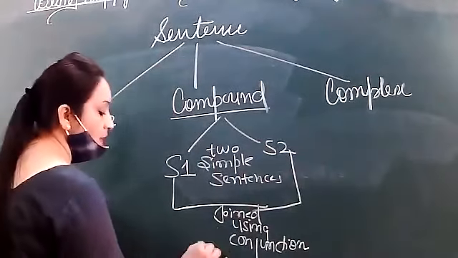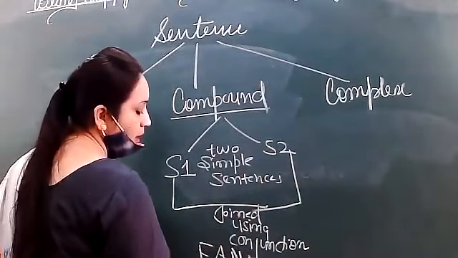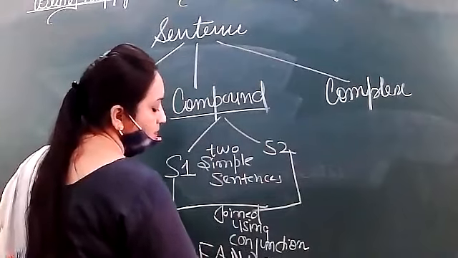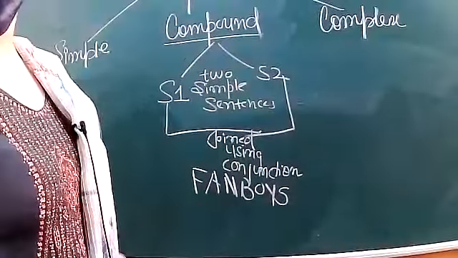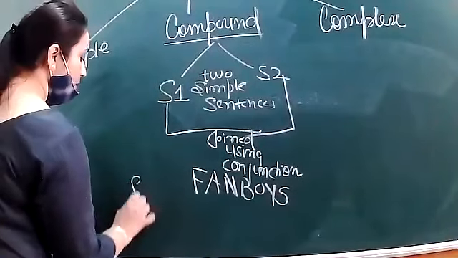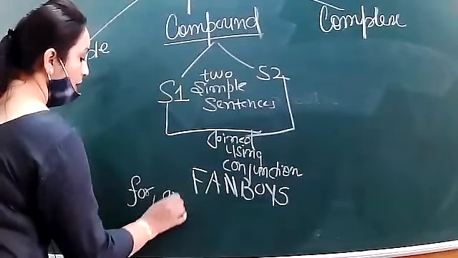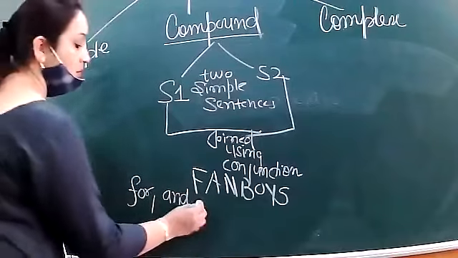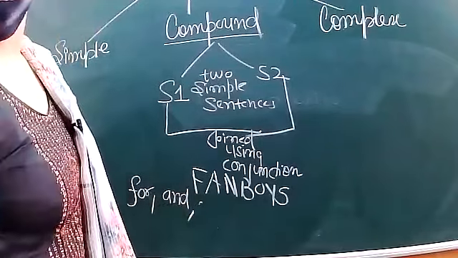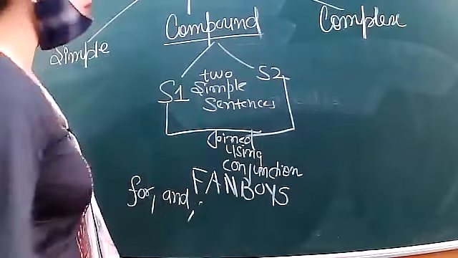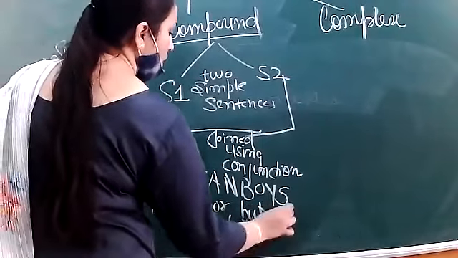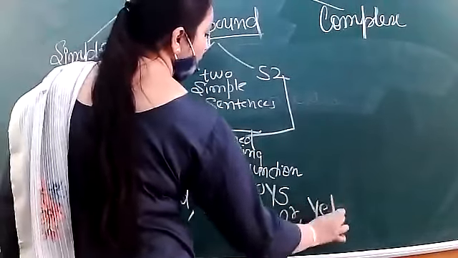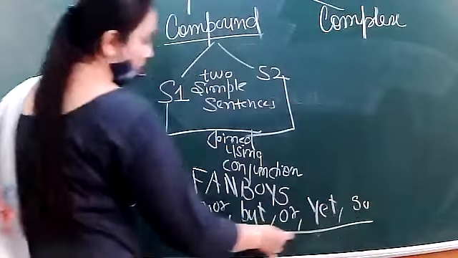And in order to learn these conjunctions, you can learn only this thing, FANBOYS. This is a trick I'm telling you. So what is basically FANBOYS? F for for, A for and, N for nor, B for but, O for or, Y for yet, S for so. Only this.